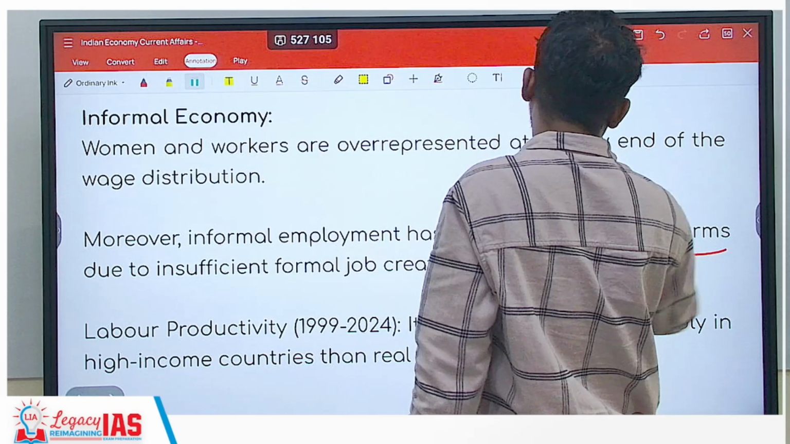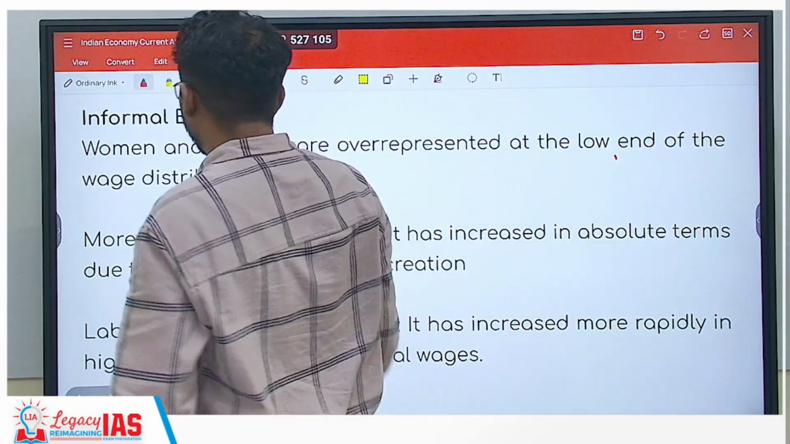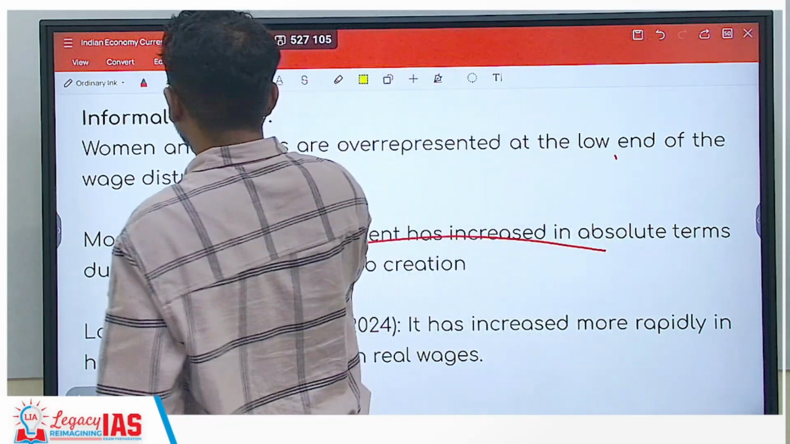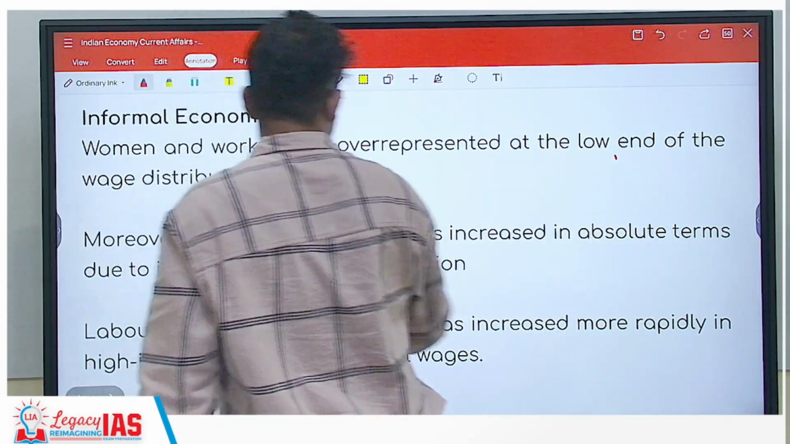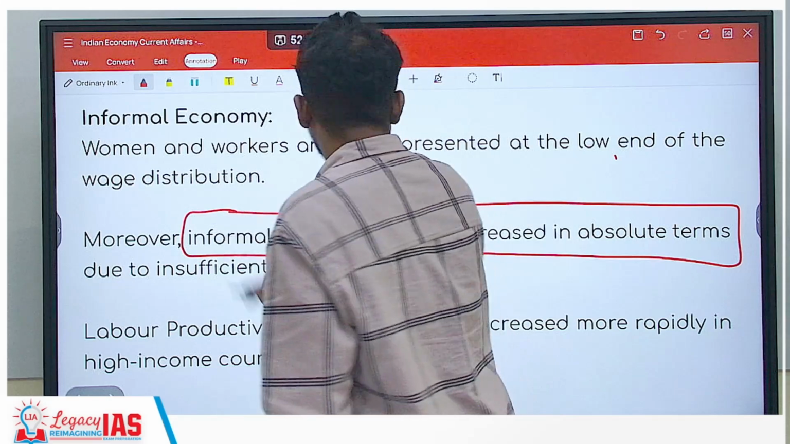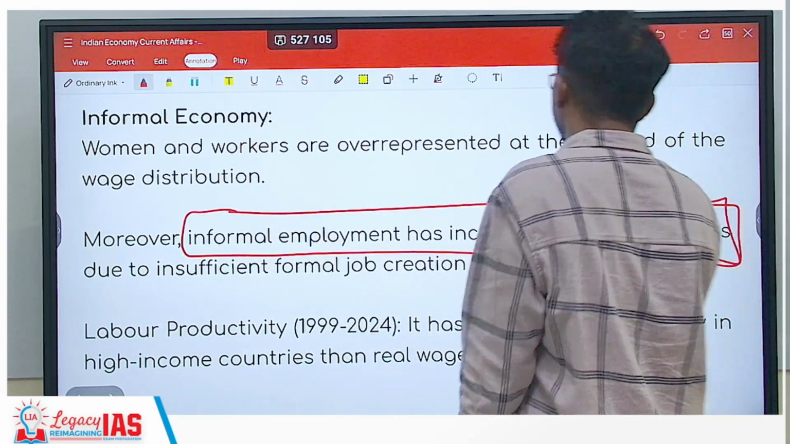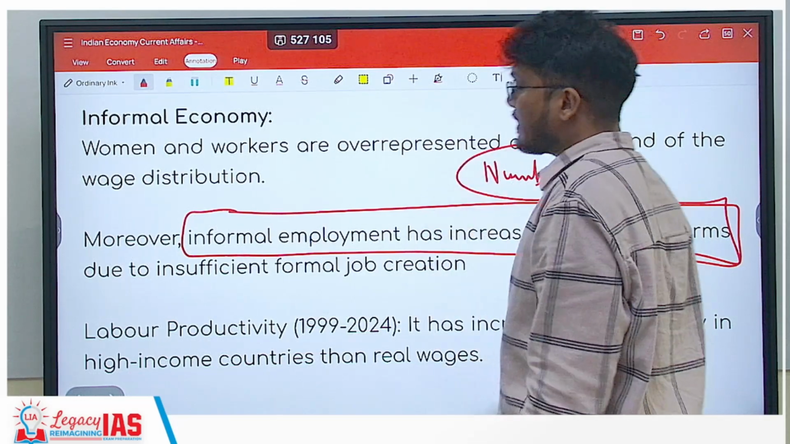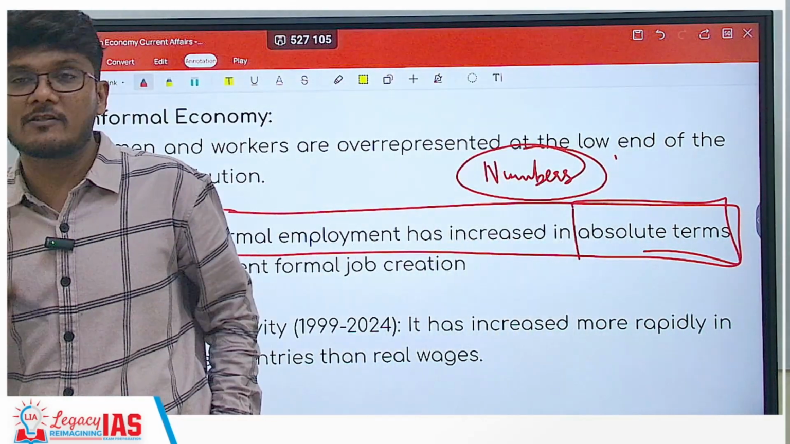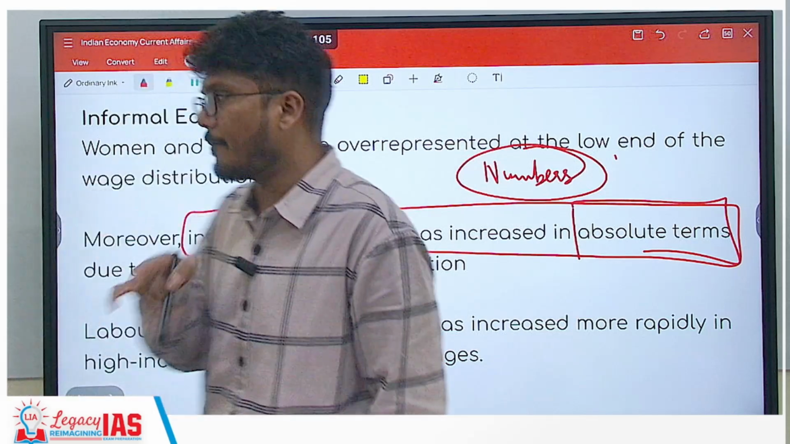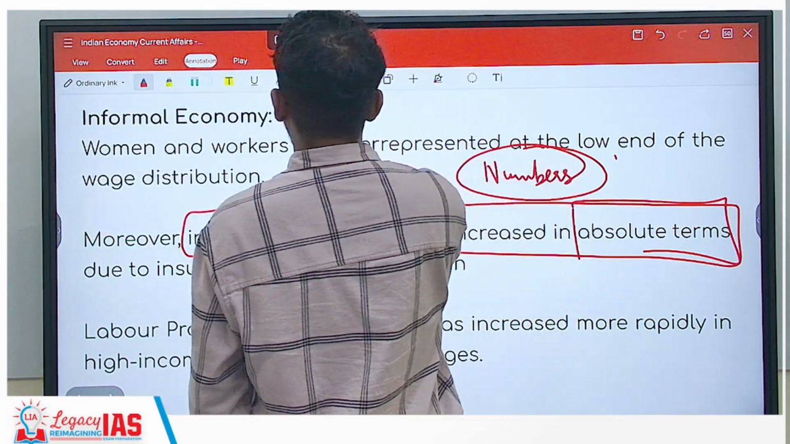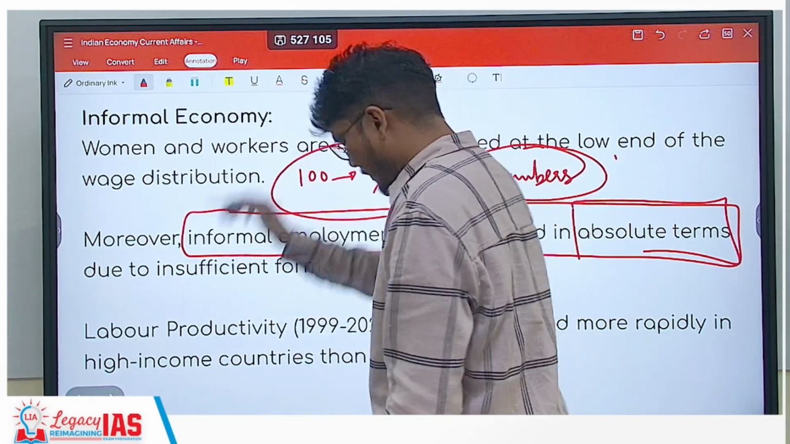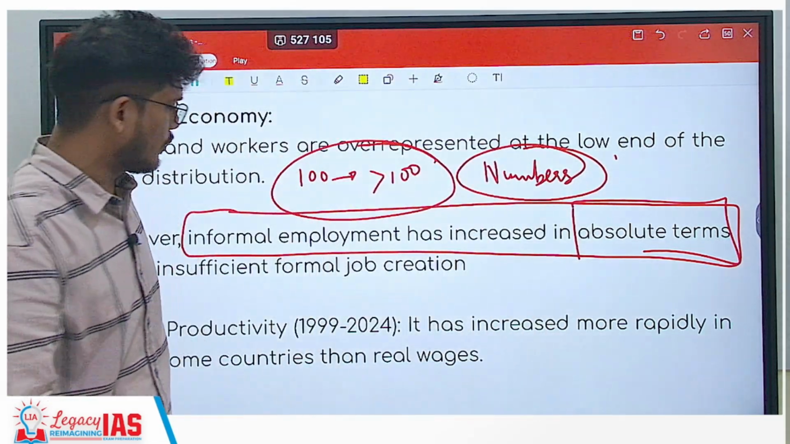But as a finding of the report, you should clearly remember that informal employment has increased. It has increased in absolute terms. Absolute terms means in numbers. It is not talking about an increase in the percentage or the growth rate, etc. It is talking about absolute terms. So earlier, if it was 100, it has now become more than 100. That is the simple explanation of an increase in absolute terms.